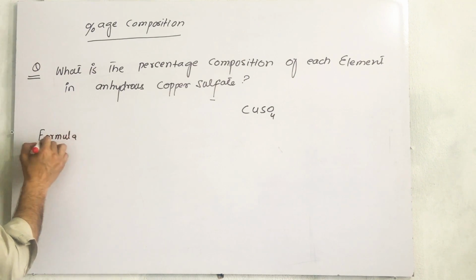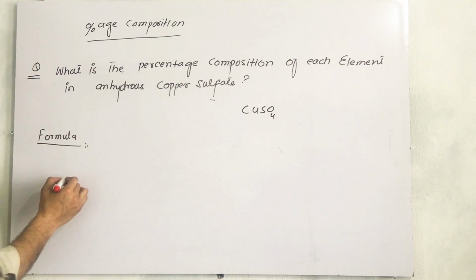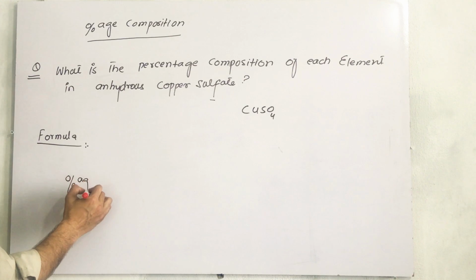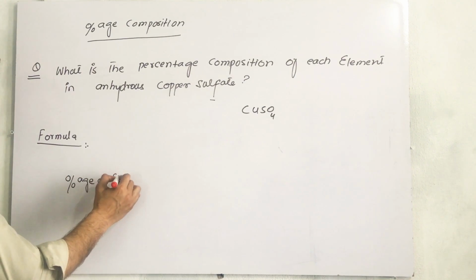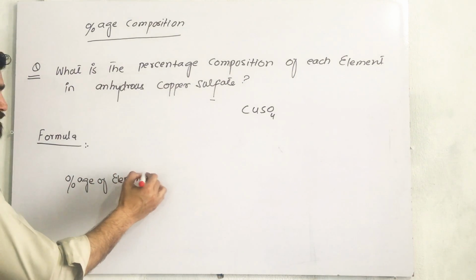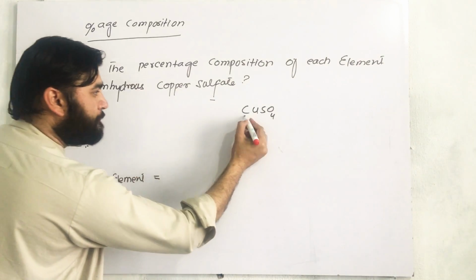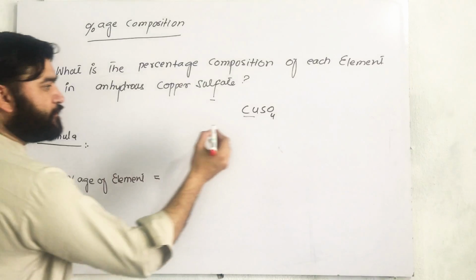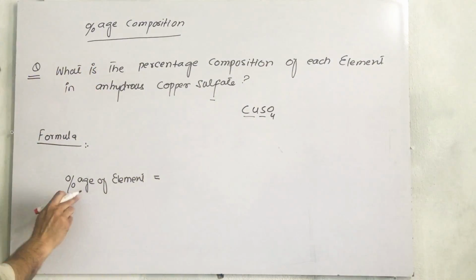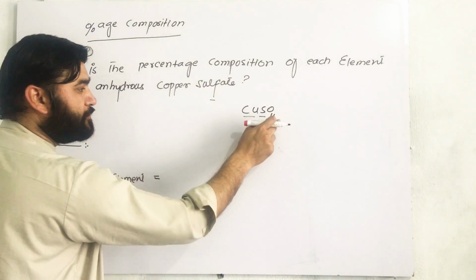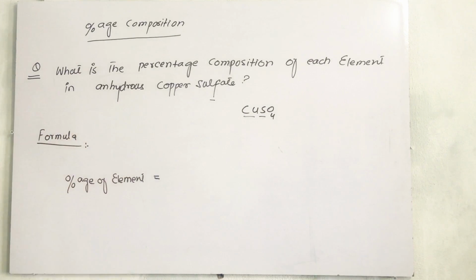What is the formula? The formula is: percentage of element, which we are going to find. If we want to find copper, we will write copper. If you want to find sulfur, we will write the name of sulfur. If we want to find oxygen, we will write the name of oxygen. This is the start.